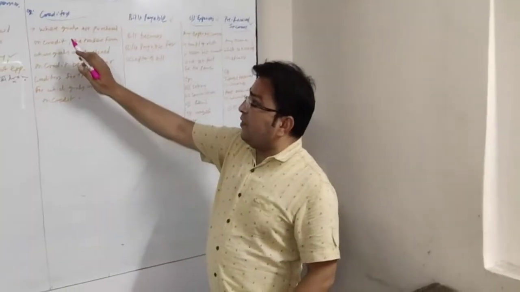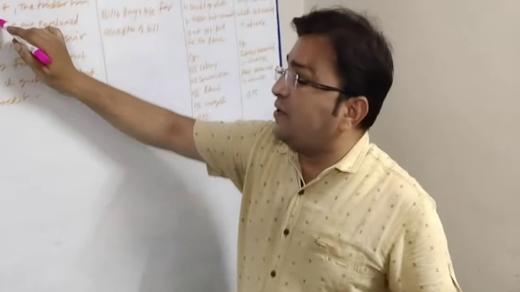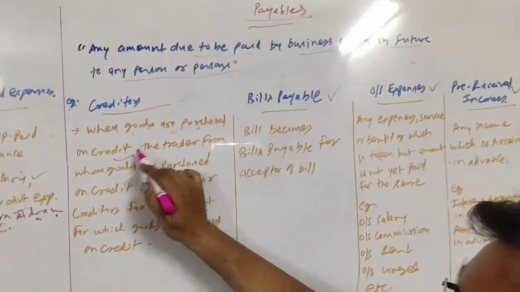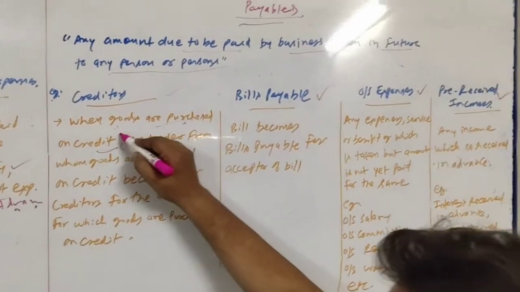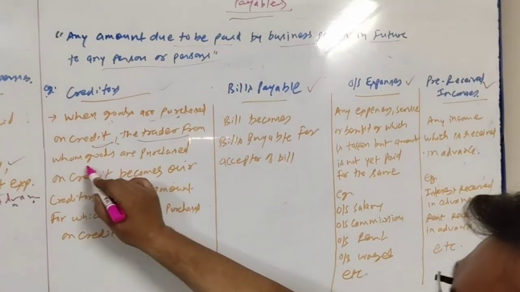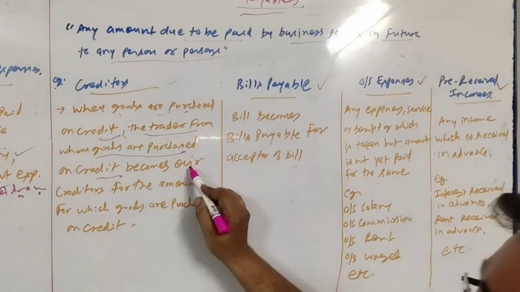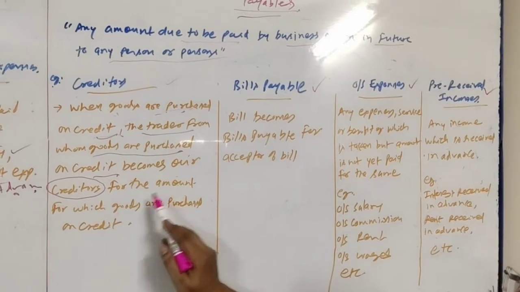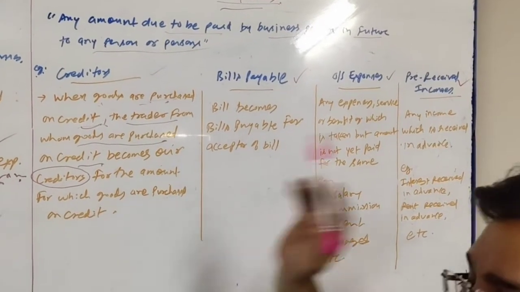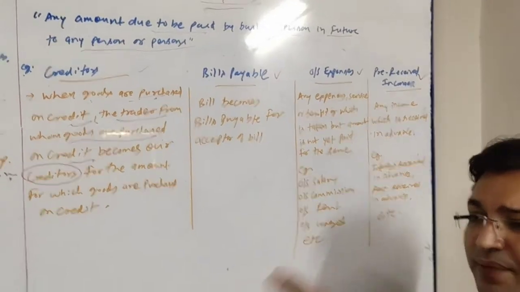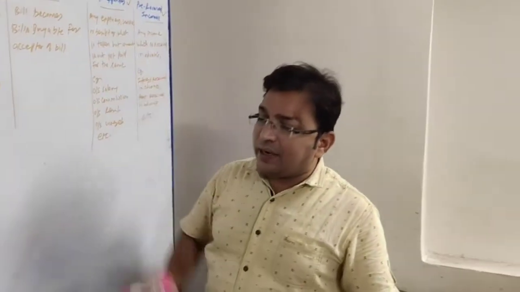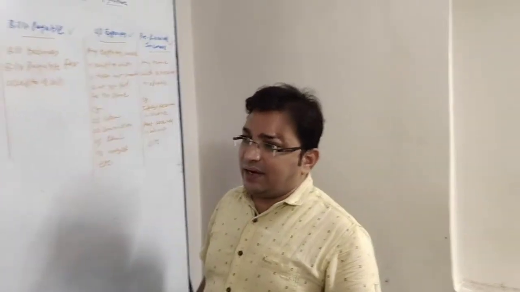So when goods are purchased on credit, the trader from whom goods are purchased on credit becomes our creditor, for the amount for which goods are purchased on credit. So it is just the opposite of debtor. Debtor when goods are sold on credit, creditors when goods are purchased on credit.